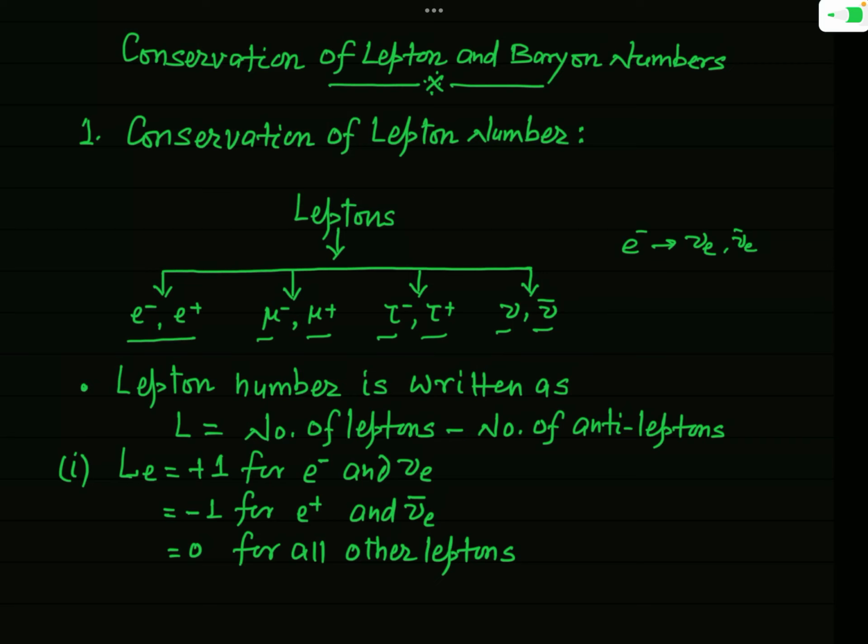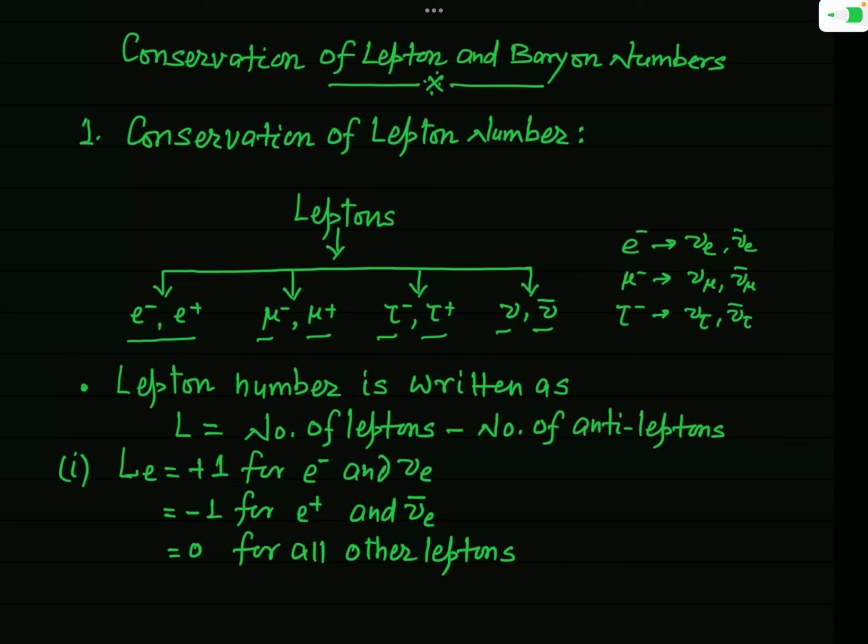Similarly, corresponding to mu minus, the neutrino is written as nu mu and the antineutrino as nu mu bar. Similarly, for tau minus, you define the neutrino as nu tau and its antiparticle as nu tau bar. And all these neutrinos are different. So in the category of leptons, there will be three pairs of neutrino and antineutrino.